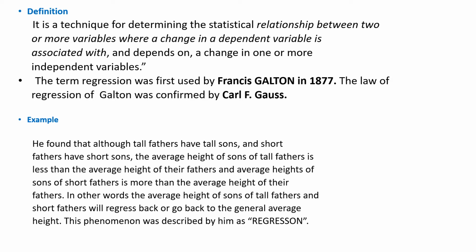or otherwise, a family with tall people would only have tall people, and a family with short parents would have only short kids. But it doesn't happen naturally, it doesn't happen generally.